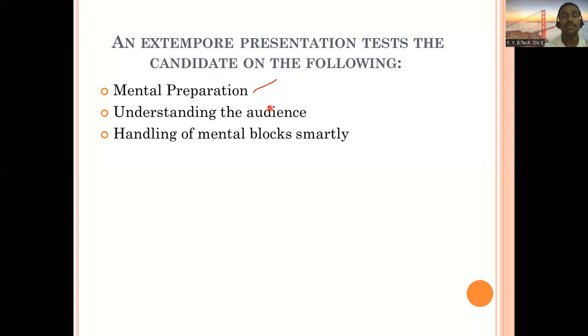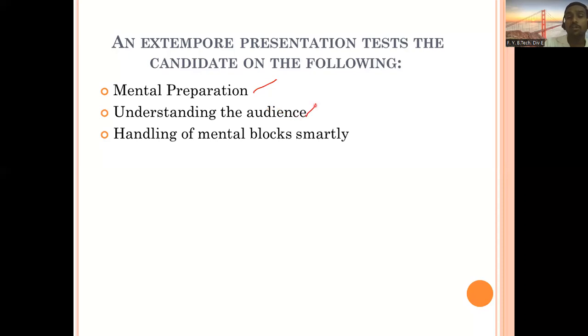Sometimes we are prepared, but when you start the speech, you may go totally blank. And if you go blank even after preparation, you may not be able to speak. Therefore, mentally you have to be strong and confident. There should be confidence in you that yes, I can speak on such topics. Only then will you be able to speak.